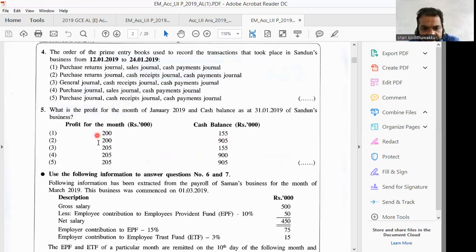Then we rejected the first two answers, therefore, even though 905 is there in the second, we can't take it. Then out of the last three answers, cash balance 905 is only in number 5. Number 3 wrong, number 4 wrong. Number 5 is the correct answer. Cash balance 905, that is 1,350 minus 445 paid to the supplier. Then net cash balance will be 905,000. Without 3 zeros, it is 905. And the correct profit is 205. Therefore, the correct answer is number 5.